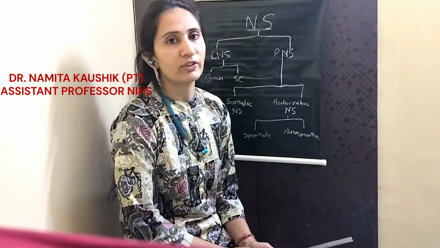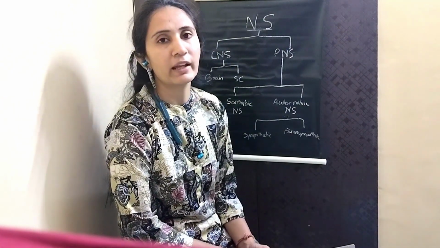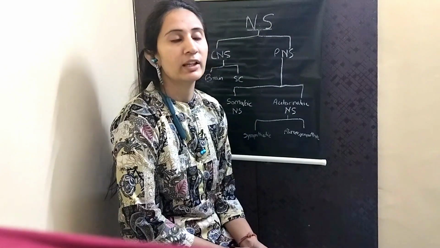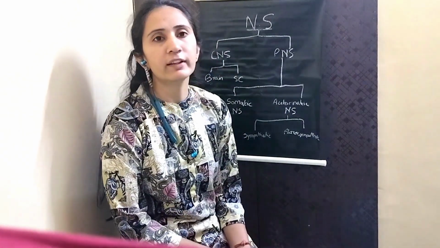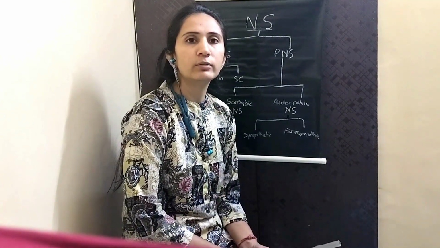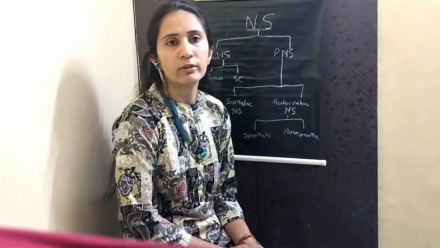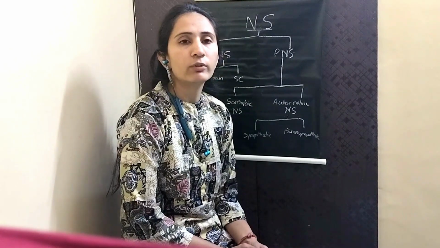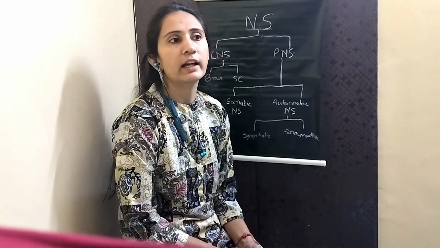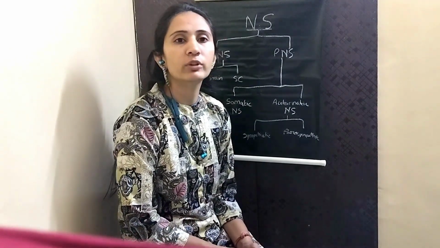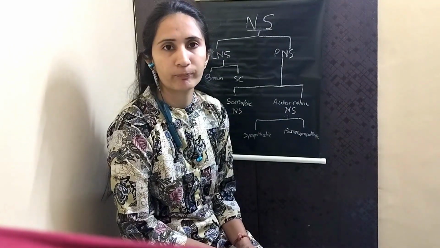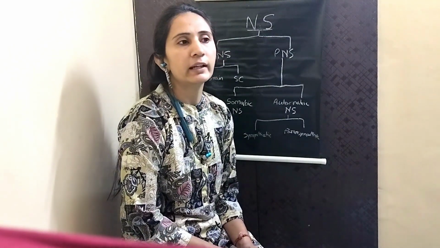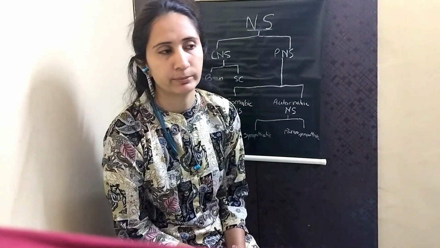Today my topic of discussion is the nervous system and its classification. The nervous system, if I say grossly, is a system which helps us to interact with the environment. Interacting with the environment means how we react to the stimulus that we get from the environment. To understand that, we may use an example.